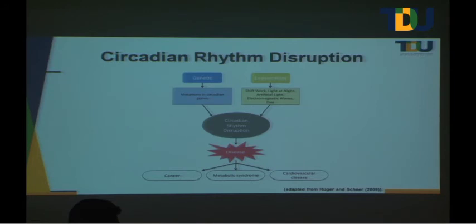So, in a broad way, the circadian rhythm disruption can be at the genetic level, and the other can be environmental. But all these things can lead to different diseases. They have shown cancer, metabolic syndrome, and cardiovascular disease as some of the examples, but it will not stop there. It can be any other disease.